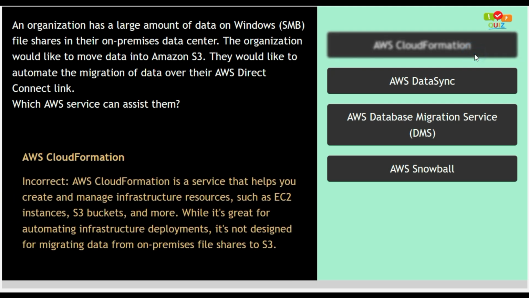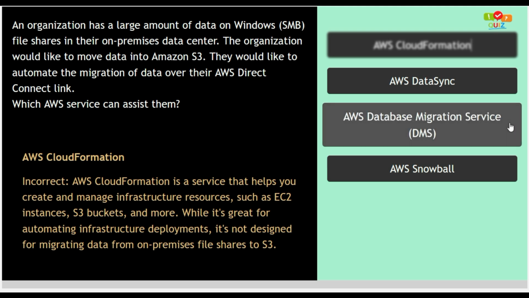Option 1, AWS CloudFormation, is incorrect as AWS CloudFormation is a service that helps you create and manage infrastructure resources such as EC2 instances, S3 buckets and more. While it's great for automating infrastructure deployments, it's not designed for migrating data from on-premises file shares to S3. Okay, so option number 1 is the wrong answer.